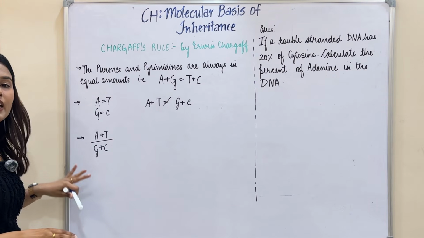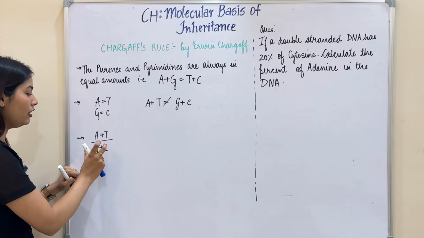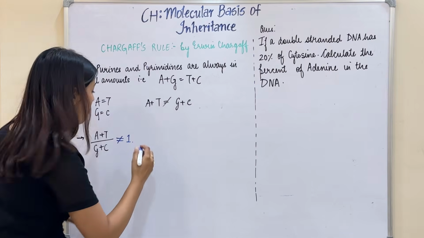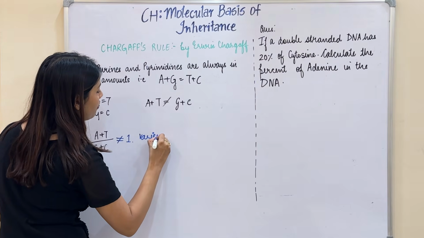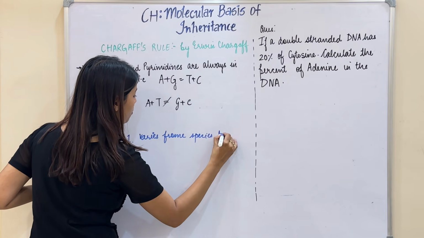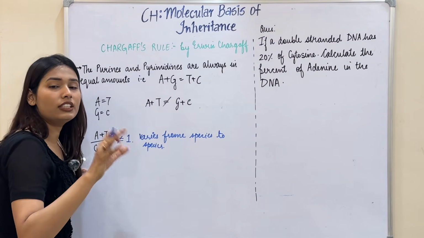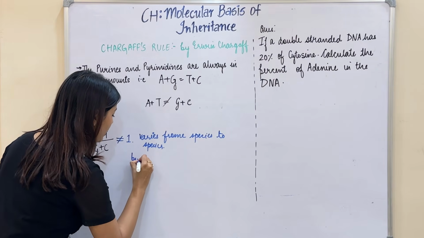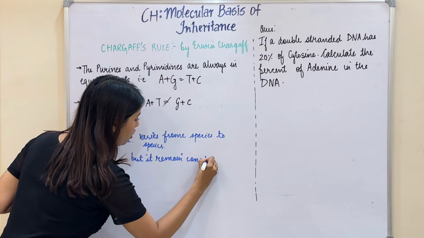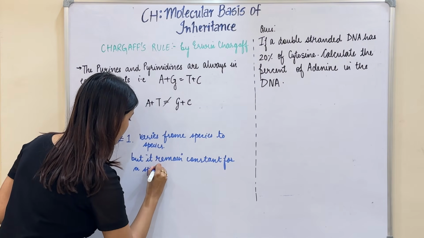The third rule he gave is that the base ratio of the sum of adenine plus thymine to guanine plus cytosine never comes out to be the same. It varies from species to species, but it always remains constant for a specific species.